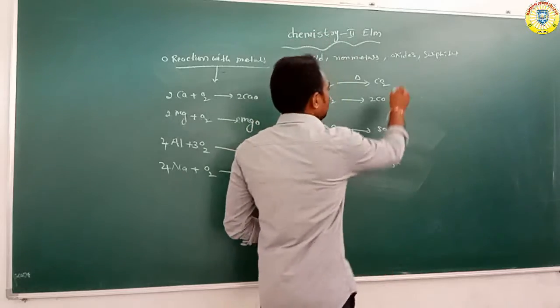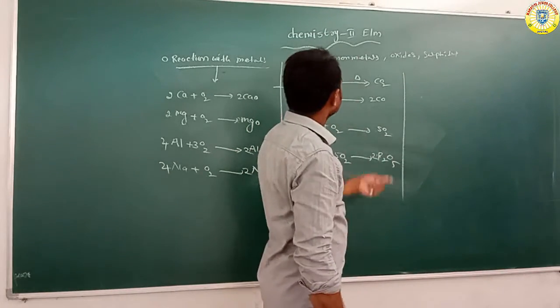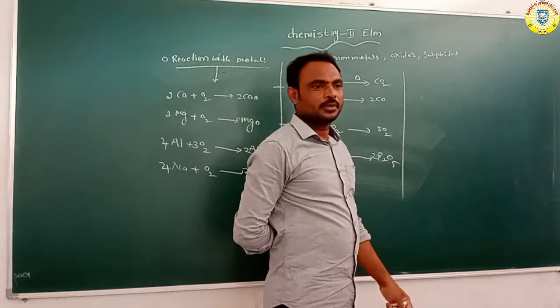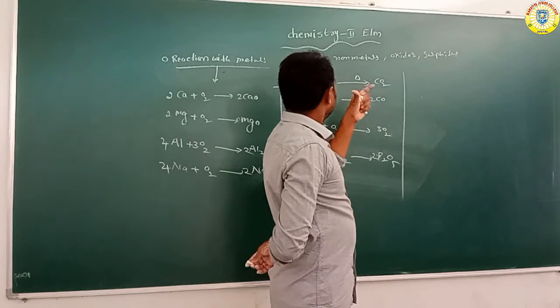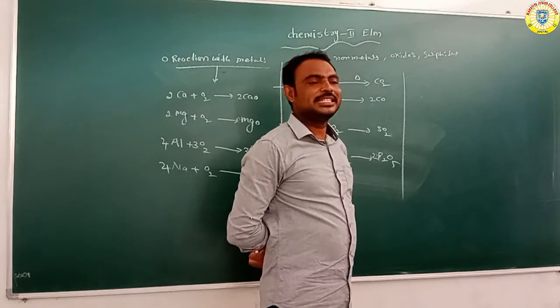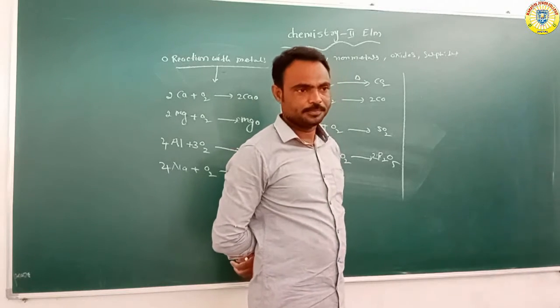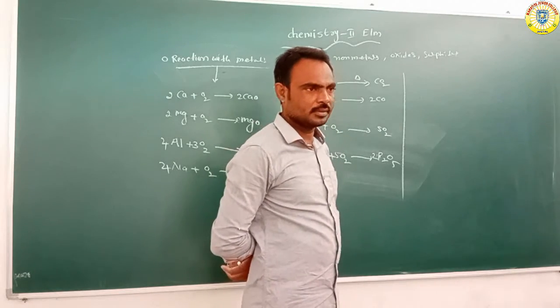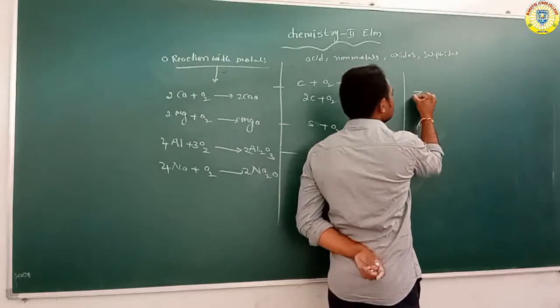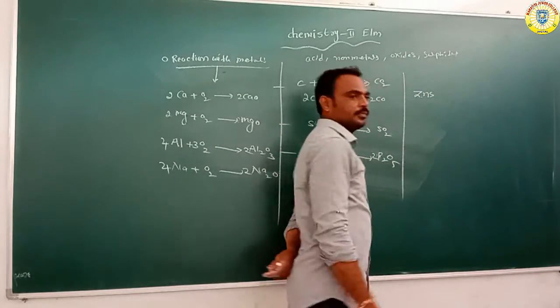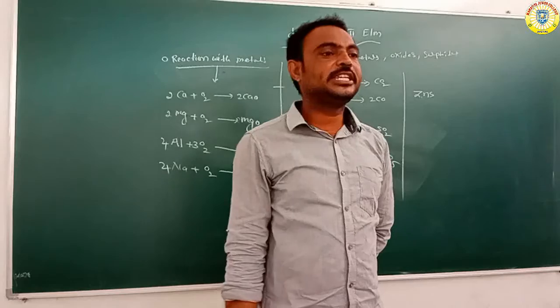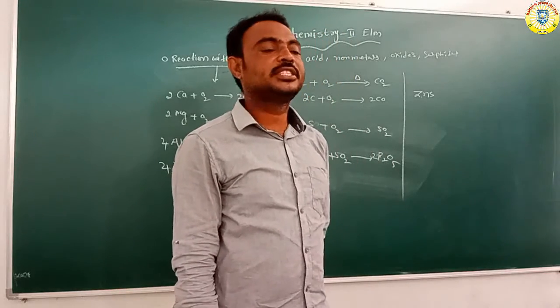Next further, oxygen reacts with the sulfides. Suppose for example ZnS. So ZnS means zinc sulfide or zinc blende.